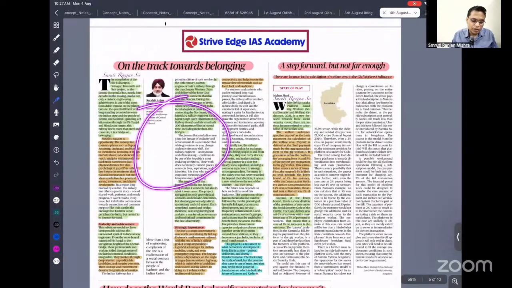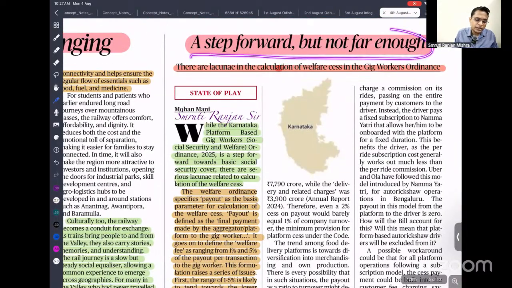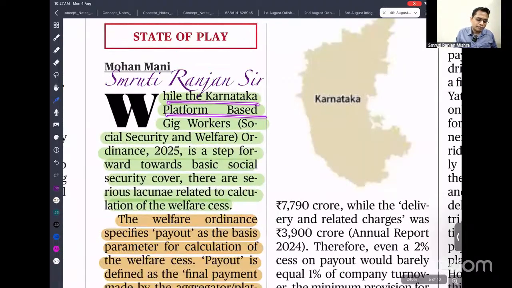Next is a step forward but not enough. Recently the Karnataka government issued the Karnataka Platform-Based Gig Workers Social Security and Welfare Ordinance, for the welfare of gig workers. Gig workers are platform workers, informal workers attached to a platform or digital medium. For example, workers of Ola, Uber, Zomato and food delivery people. These are called gig workers.